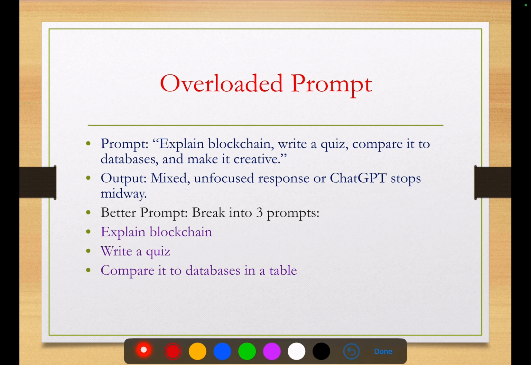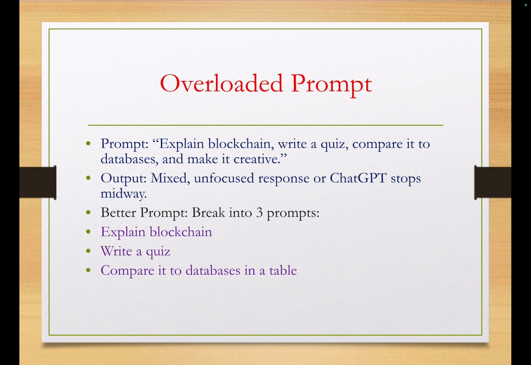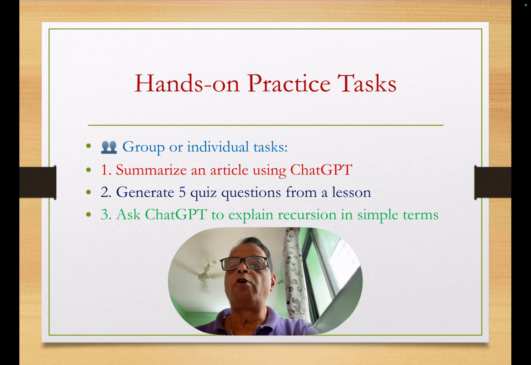Sometimes the prompts are overloaded. For example, you can write a prompt such as "explain blockchain, write a quiz and compare it to databases and make it creative." The output will be a mixed, unfocused response, or ChatGPT may stop in between. In such a case, you can break the prompt into three prompts. First ask for an explanation of blockchain, then a quiz, and then compare it to databases in a table. It is a good idea to divide the prompt into different prompts.